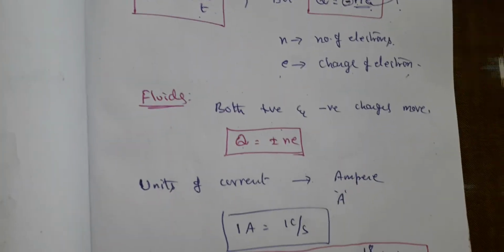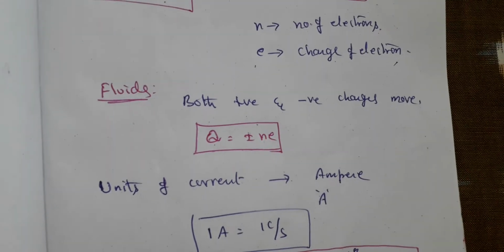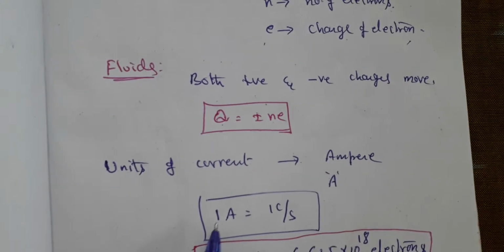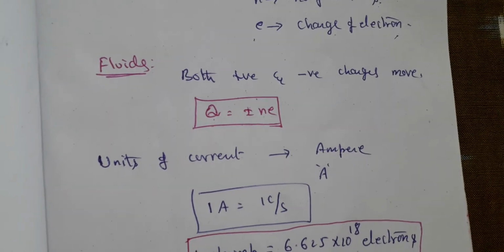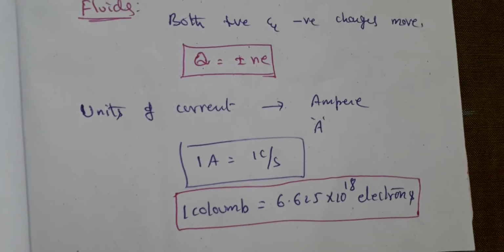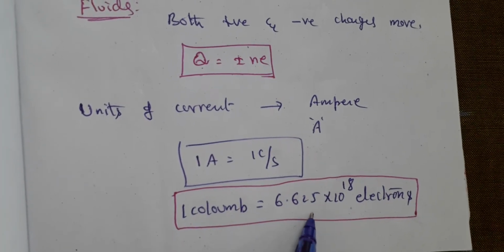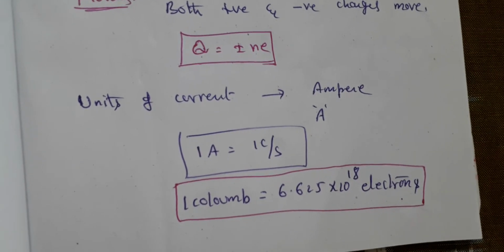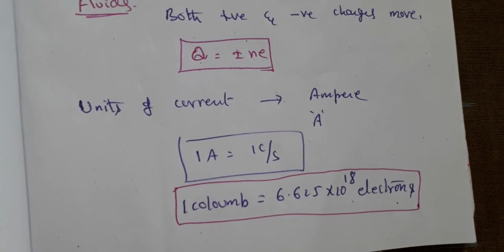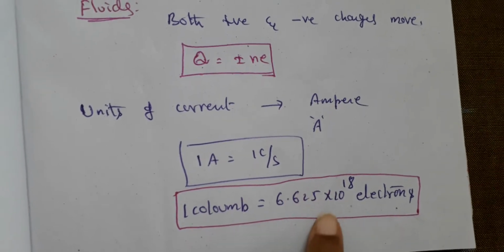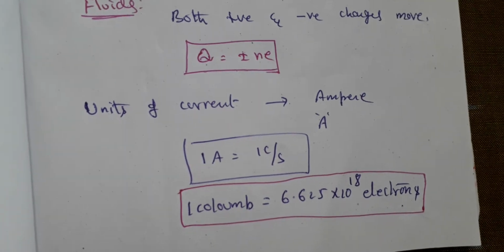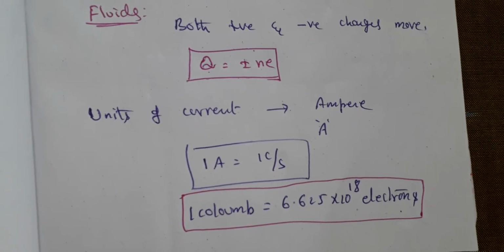So in the case of fluids, we write Q is equal to plus or minus Ne. The unit of current is the ampere, usually written with a capital A. So 1 ampere is equal to 1 coulomb per second. And if you want to find the number of electrons in 1 coulomb, it is 6.625 into 10 power 18 electrons. That means for a charge to be 1 coulomb, there should be at least 6.625 into 10 to the power of 18 electrons. These many electrons can make 1 coulomb of charge.